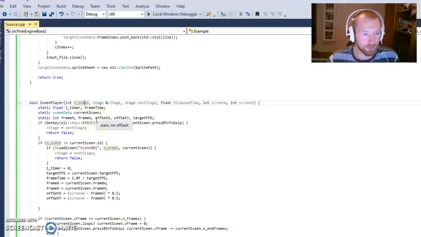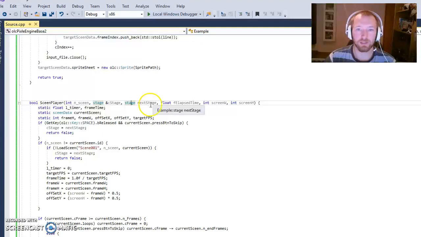So when the game starts up, that should be scene 0, next cut frame should be 2, 3, 4, 5, and so on. Now we also get in a stage and what the next stage should be. That means whenever the scene player is done playing, and we have accepted that either by pressing space if that's necessary, or that it has looped itself or any other way, then it can actually change the scene.